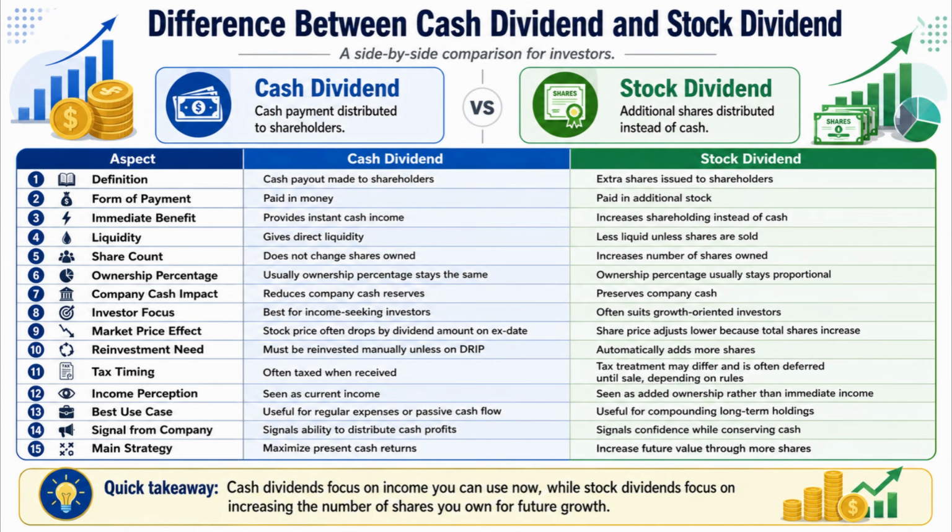through more shares. So, the quick takeaway is that cash dividends focus on income you can use now, whereas stock dividends focus on increasing the number of shares you own for future growth.